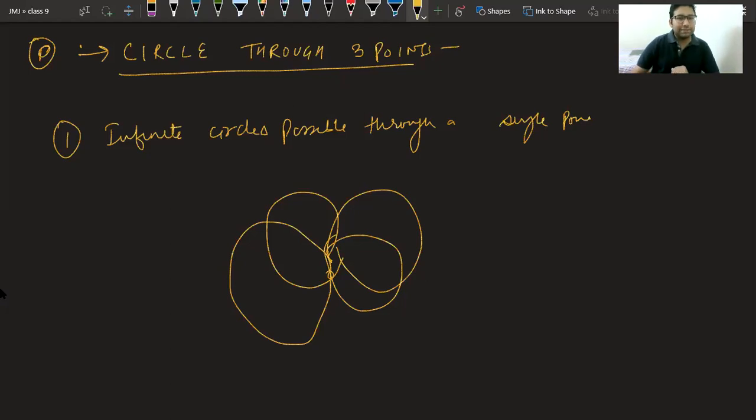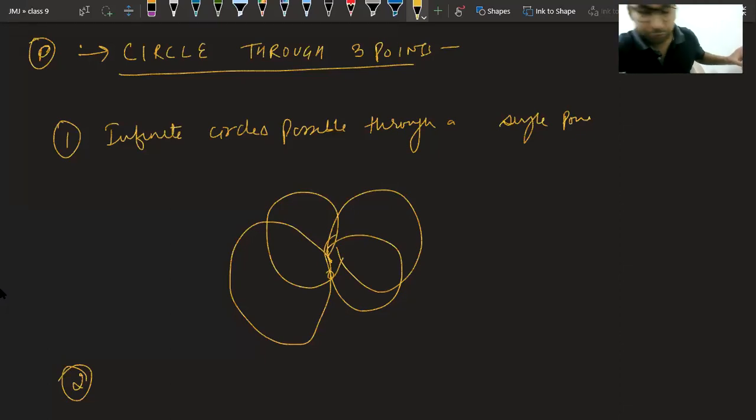Now, second, in the case of lines, we have seen that to get a unique line, we need at least 2 points. Tell me, can we get a unique circle using 2 points? Class, please answer. Can we get a unique circle having 2 points?